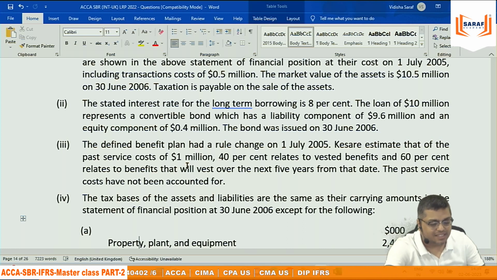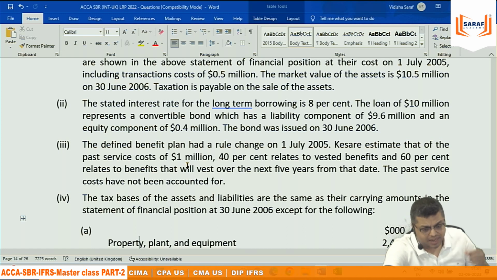Because whether the income tax department will allow it, when it is a defined contribution, then the contribution to the employee will be deducted as an expense in the Income Tax Act. But when it is defined benefit, and in that case there are retrospective changes, then whether it will be treated as an expense in the Income Tax Act, I don't know. If it is an income tax expense, then there is no question of deferred tax, because 5,000 in books and 5,000 in the Income Tax Act, there is no difference. But if it is not treated as an expense in IT, then the liability in IT is 4,000 only.